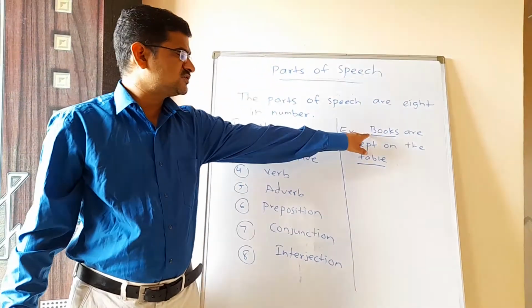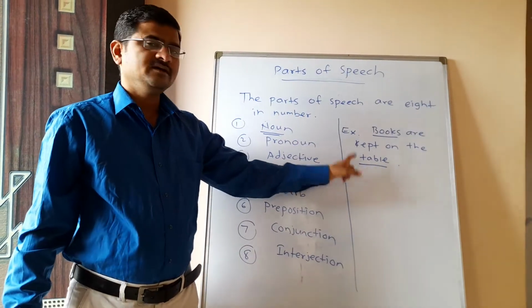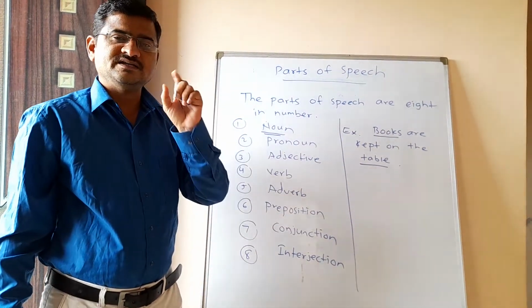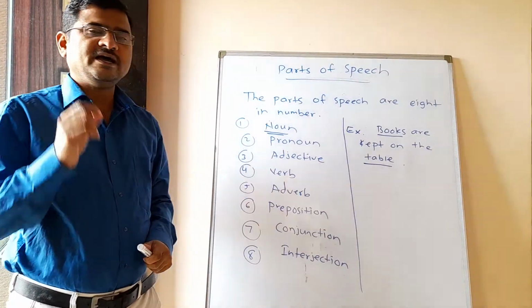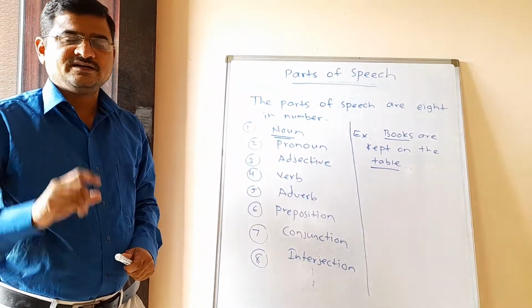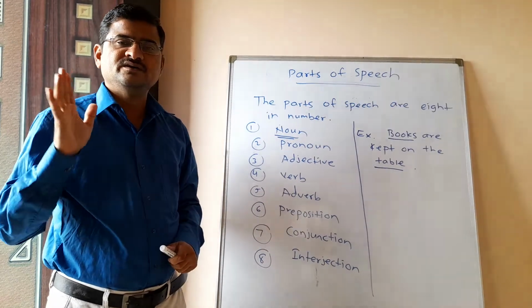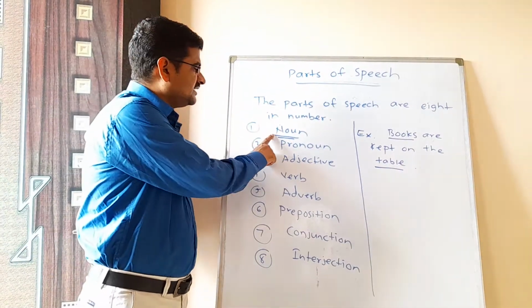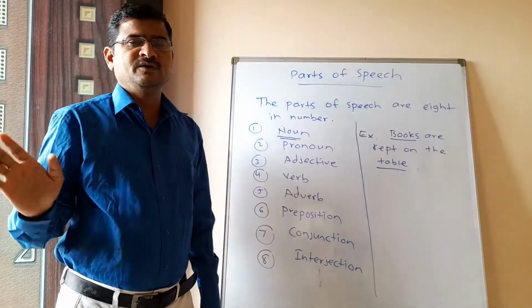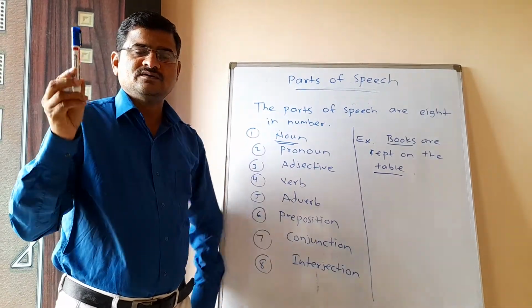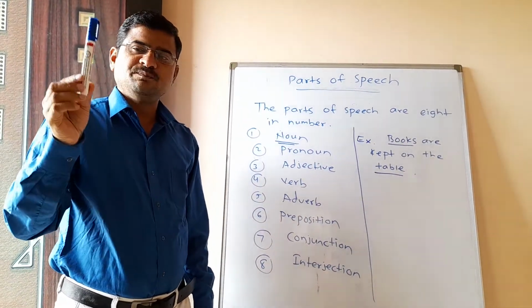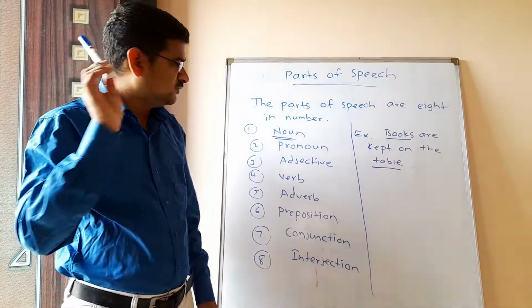So here, books and table are the examples of nouns. For example, I like to live in Karjat. Karjat is also an example of a noun. So in short, we can say that noun is a naming word. Okay. See here, I have a pen. So pen is also the example of a noun.